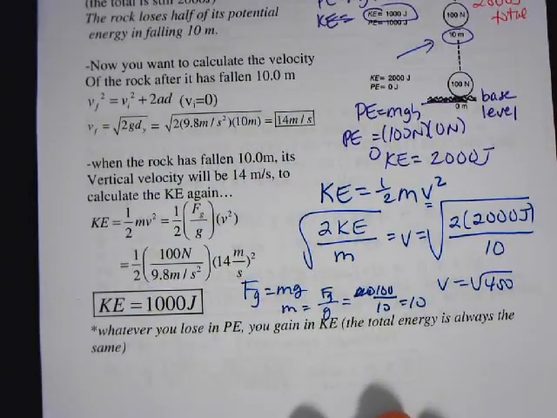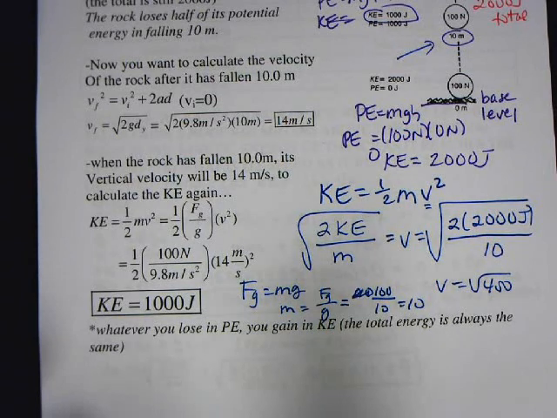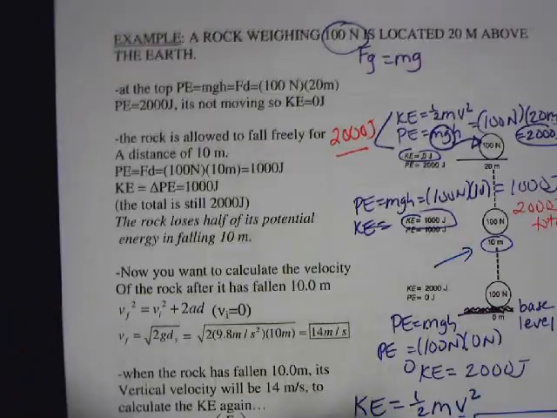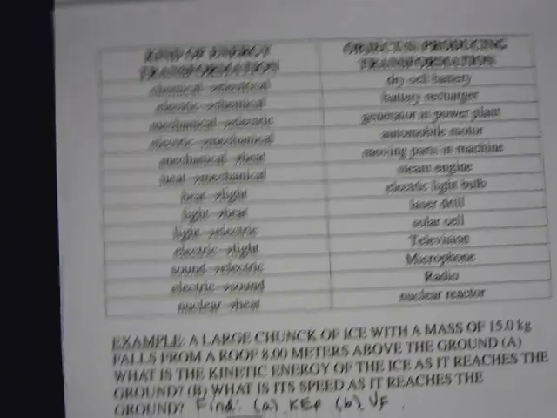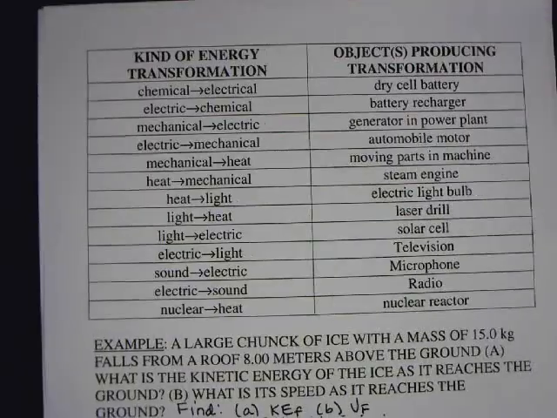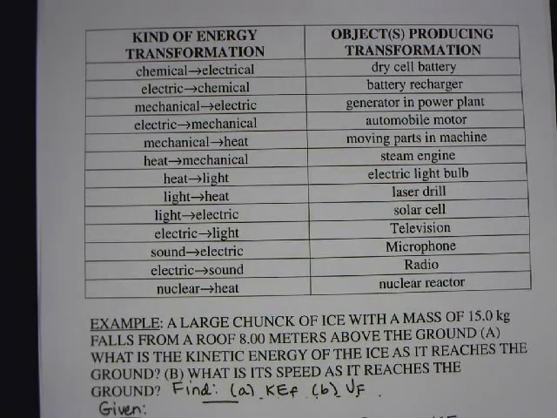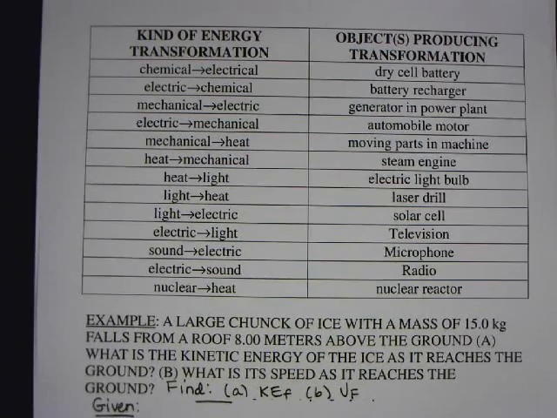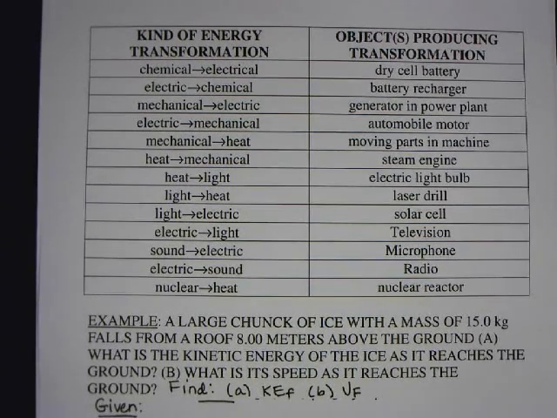So this is conservation of energy. So in layman's terms, the total amount of energy remains the same. Whatever I lose in potential, I gain in kinetic, and vice versa. Now, there's all kinds of energy transformations taking place all around us every day. So here are some examples of energy transformations, and then the type of object or how this is being done in our everyday life.